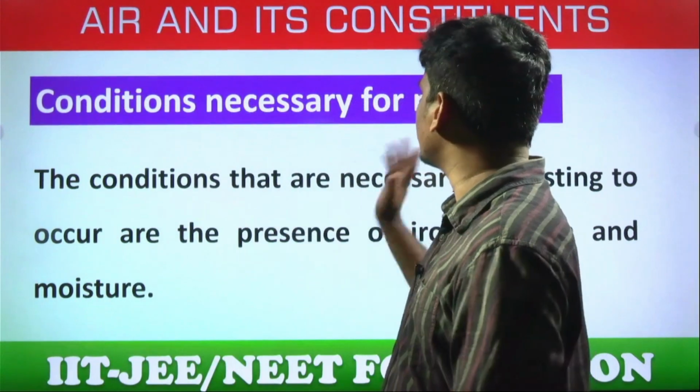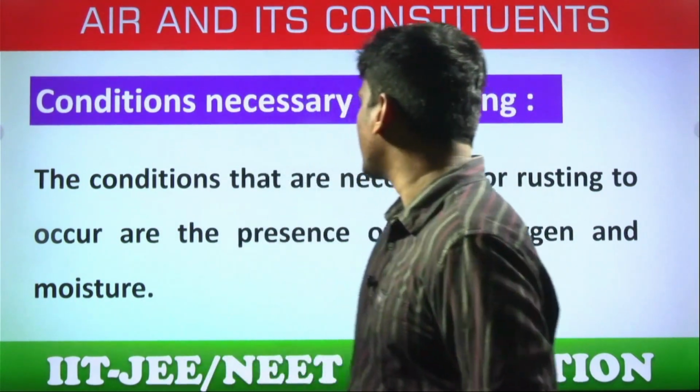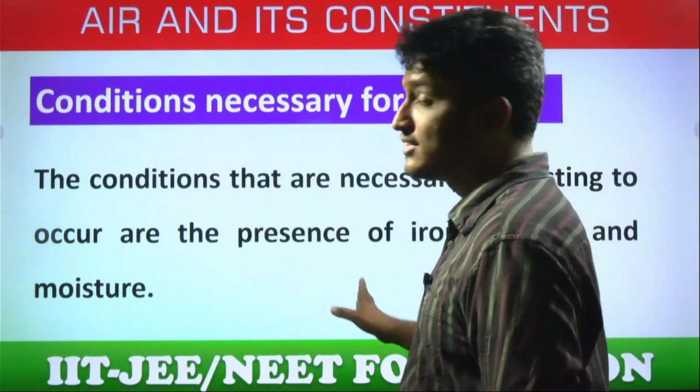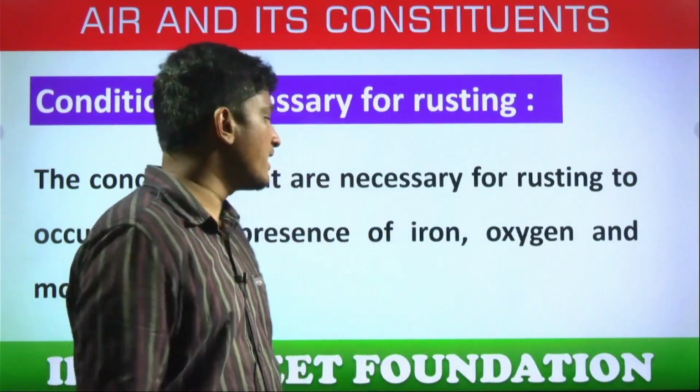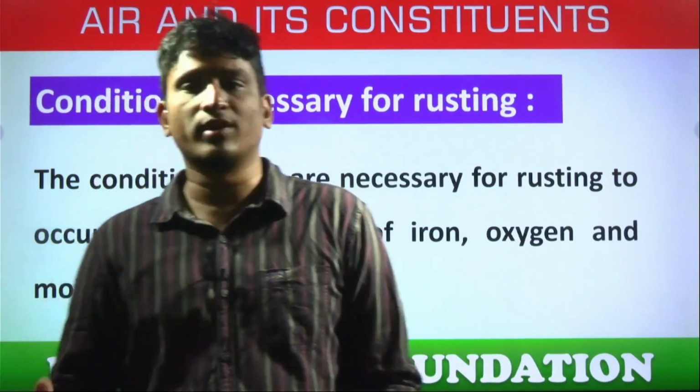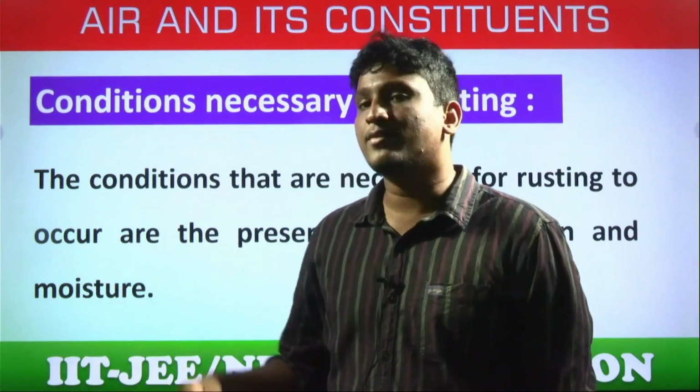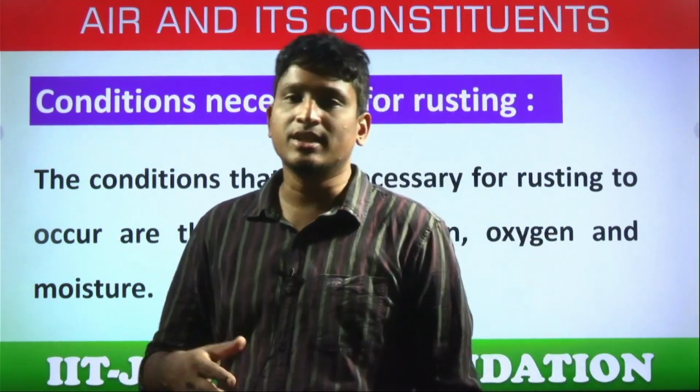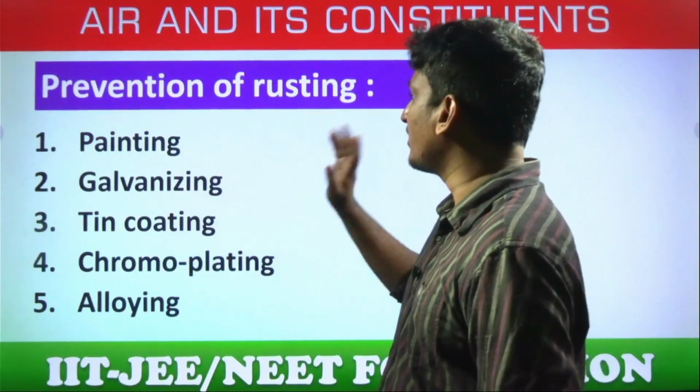So, conditions necessary for rusting. The conditions that are necessary for rusting are the presence of moisture, oxygen and water vapor. Iron, oxygen and water. Iron is the main one, and in the presence of oxygen and H2O, rusting takes place, students. So what are the preventions of rusting?